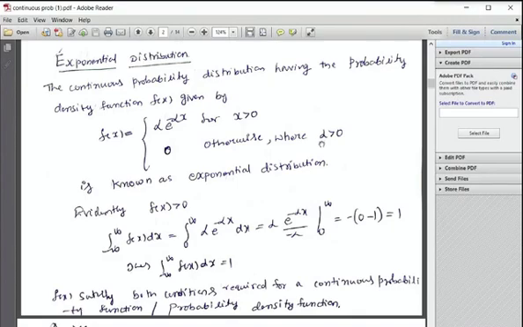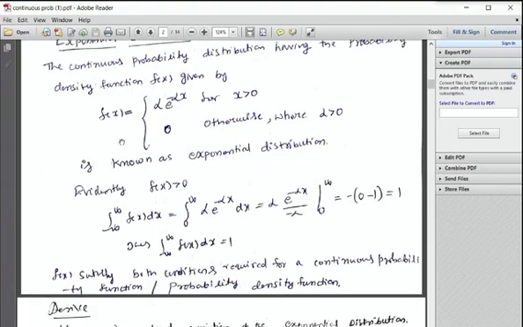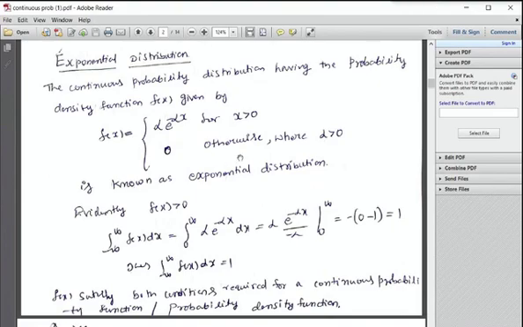Otherwise, what happens? If alpha is negative, f of x becomes negative, so that does not satisfy the first condition of a PDF, correct? Therefore, alpha should be positive. This is known as an exponential distribution. So this is the definition of an exponential distribution.